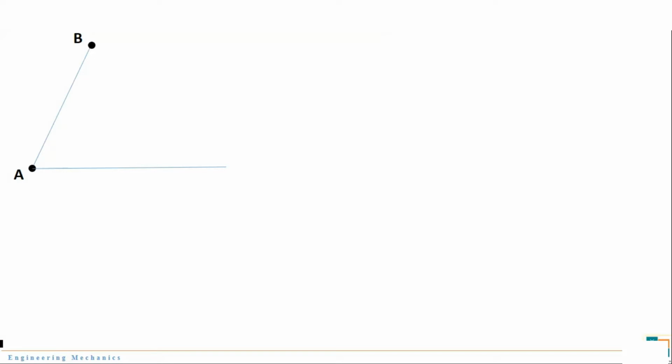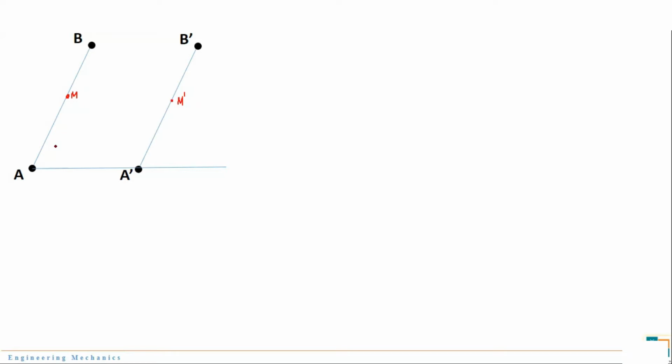Let us consider a case where there is a link AB. In translation, there is a linear movement of this link AB to a new position A dash B dash. Now, what's so special in this case? Let us consider a point M on this body AB. As point A moves to A dash and B moves to B dash, similarly this point will also perform a translation motion and reach this point, let us say M dash.